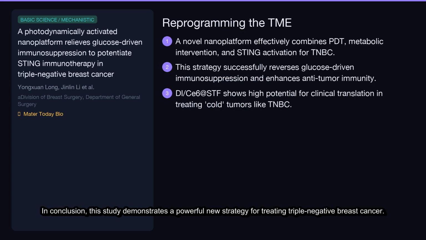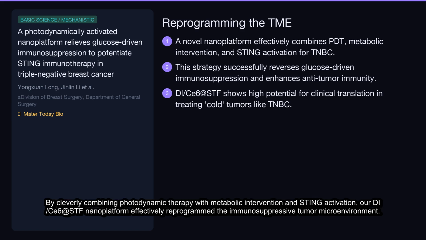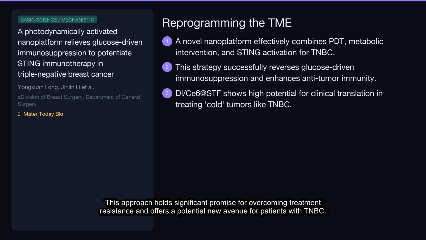In conclusion, this study demonstrates a powerful new strategy for treating triple-negative breast cancer. By cleverly combining photodynamic therapy with metabolic intervention and STING activation, our DI/SU6@STF nanoplatform effectively reprogrammed the immunosuppressive tumor microenvironment. This approach holds significant promise for overcoming treatment resistance and offers a potential new avenue for patients with TNBC.